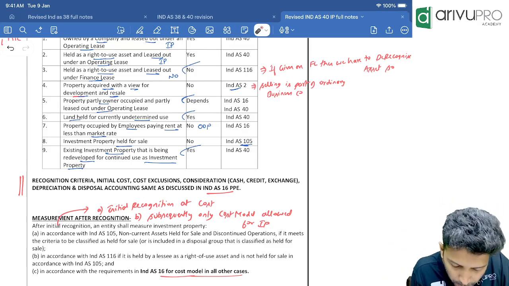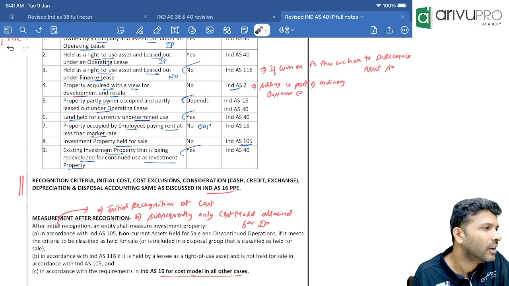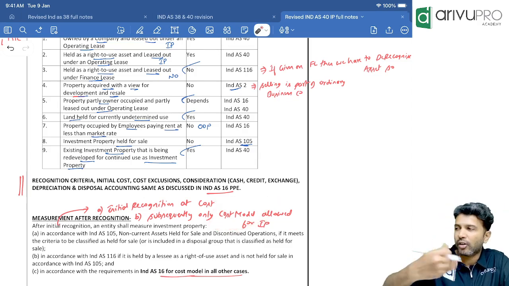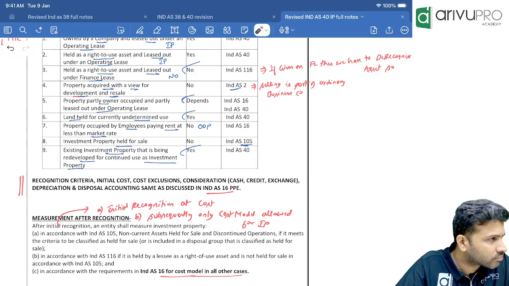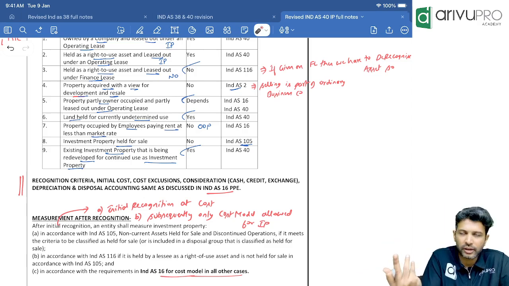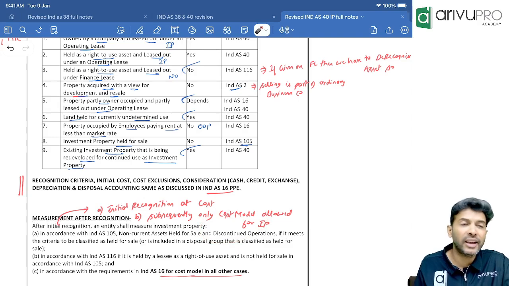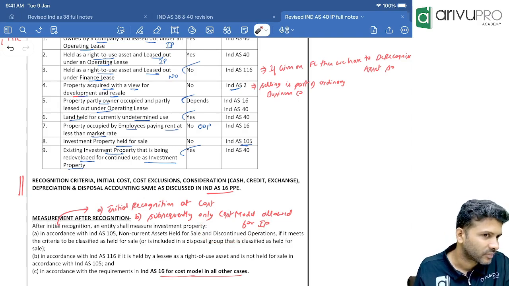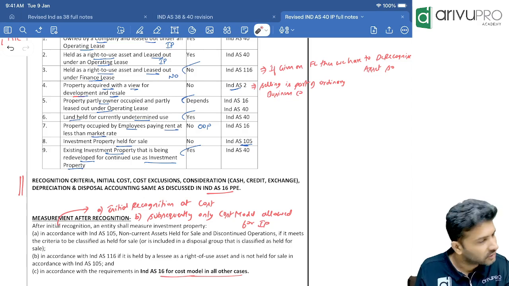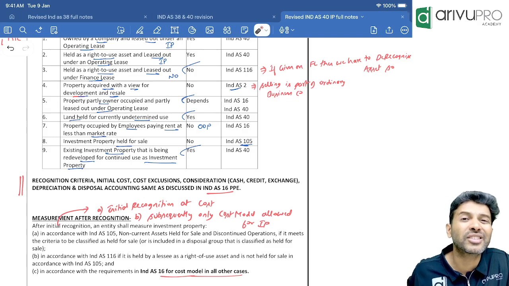But for investment property, only cost model is permitted. Revaluation model is not permitted. Maybe the thought process is that this value fluctuates frequently, so fair value may not be determinable that accurately. That's one of the reasons they could have prohibited it. I don't know. This is a carve out again, because IAS allows this. IFRS allows it. Ind AS in India does not, because some of the properties are not that regulated in India.